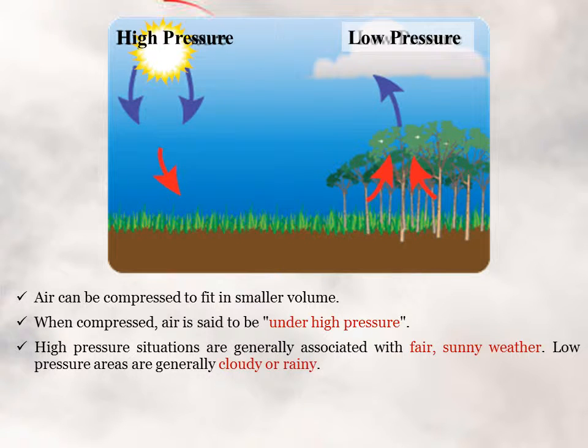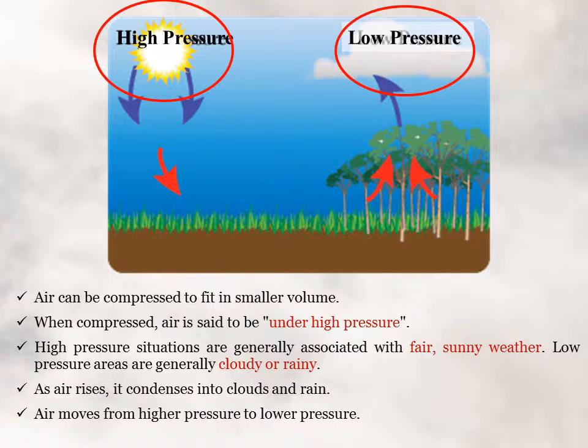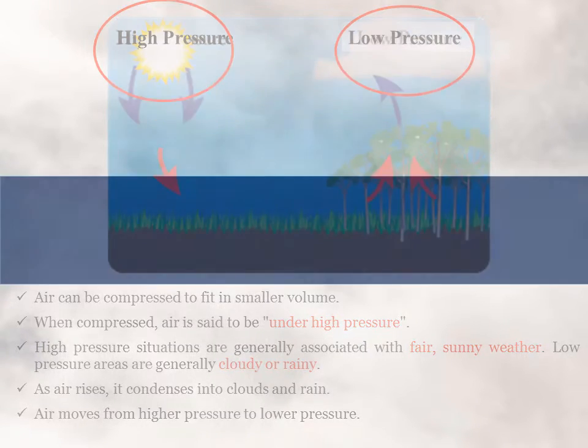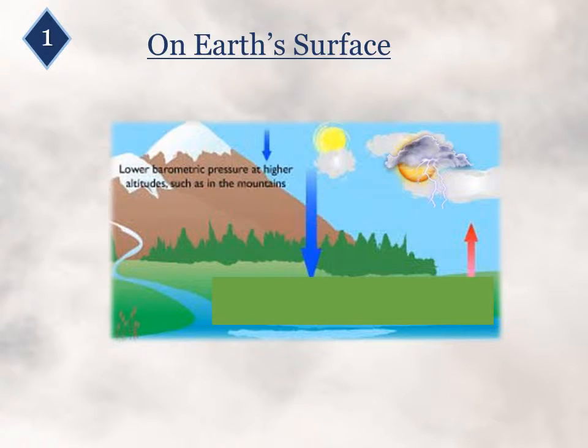High pressure situations are generally associated with fair, sunny weather. Low pressure areas are generally cloudy or rainy, where strong areas of low pressure bring out stormiest weather. That's because as air rises, it condenses into clouds and rain. Air moves from higher pressure to lower pressure, so if you have a high and low nearby, it can be windy as air rushes between the two. Let us now look at the relation between pressure and weather in different settings.